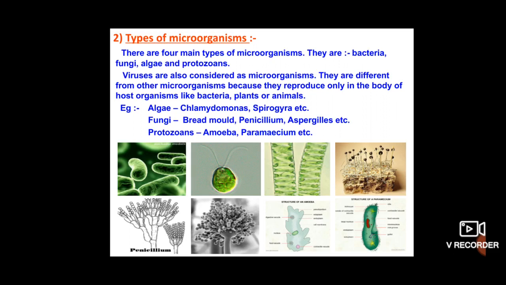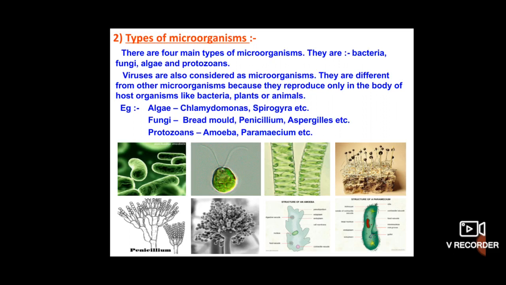Why are they considered a different organism? Because they reproduce only in the body of host organisms. Whatever virus enters our body or the body of other organisms, the process of reproduction takes place only in that. Hence this is considered a different kind of microorganism and is not included in the classification.